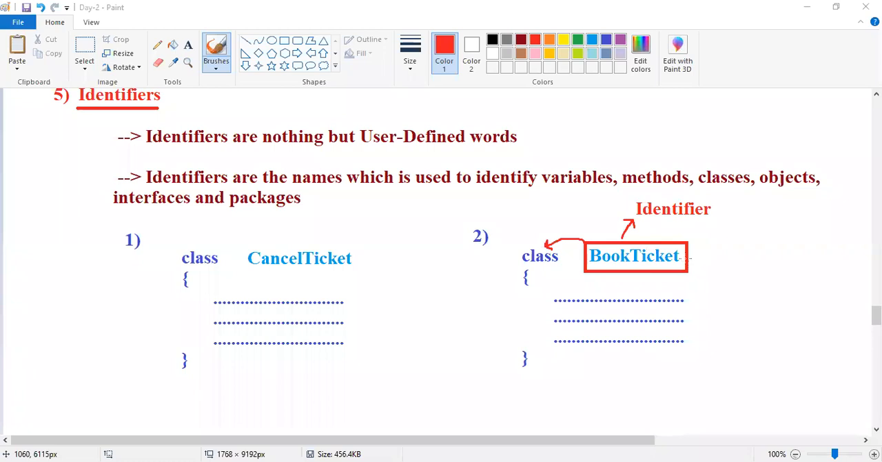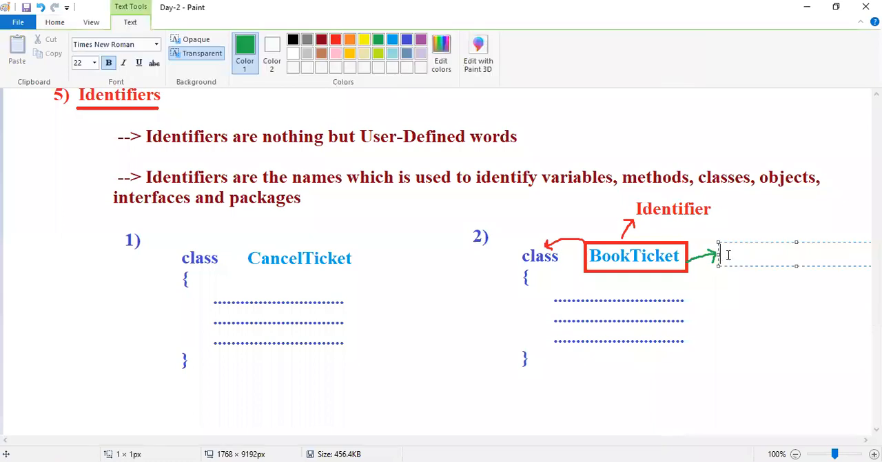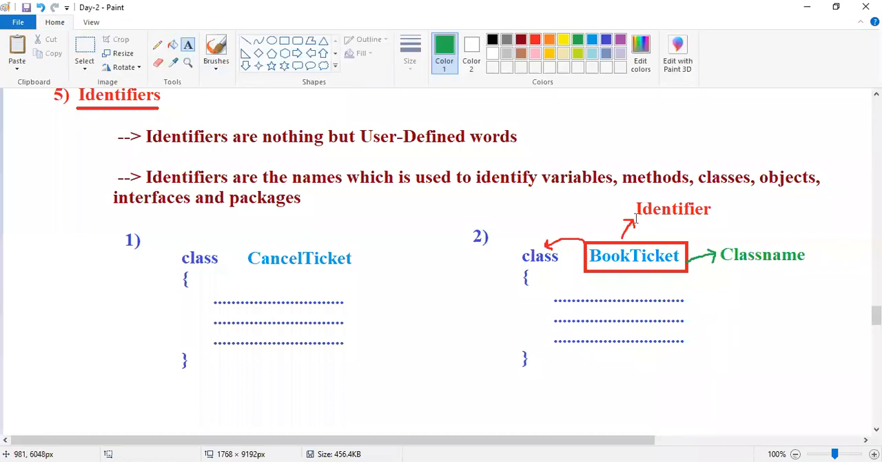That's why this is called a class name. This is called what? Class name. It is an identifier only, an identifier name, but since it is given to a class, that's why it is called a class name.